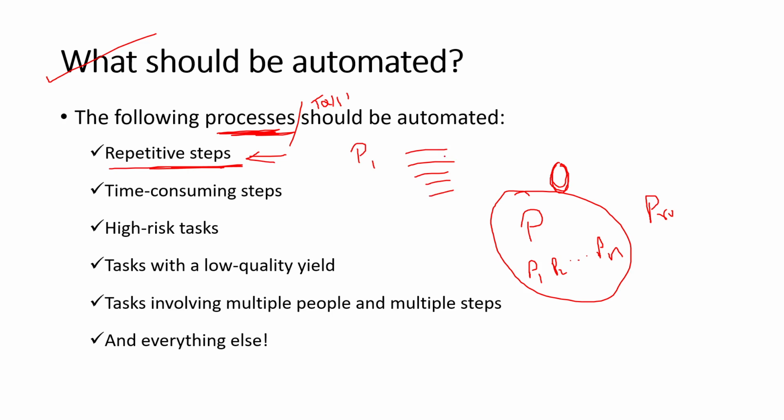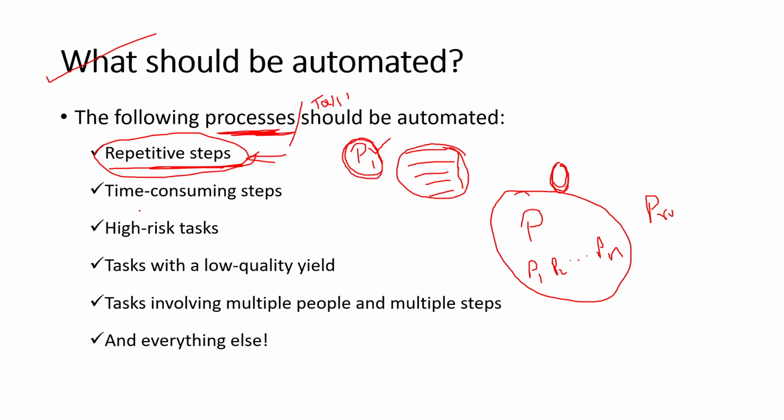The operation or task is printing hello, and that task has been repeated 5 times. So I can say this process P1 is an example of a task which involves repetitive steps. If this is the case, then you can think P1 can be automated. This is what it means.